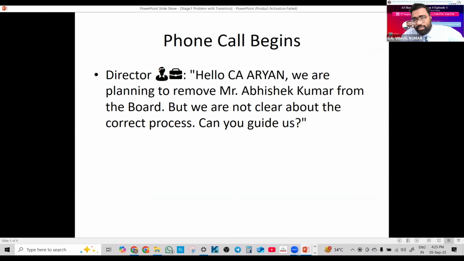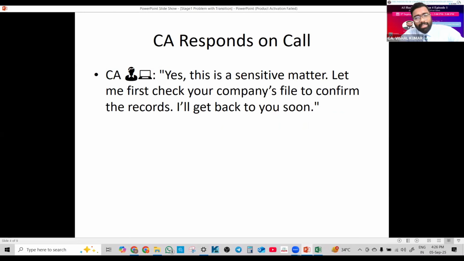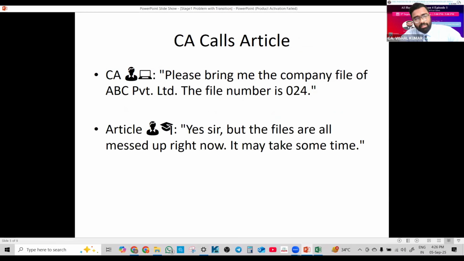Generally, the director calls and tells the CA, "Hello CA Aryan, we are planning to remove Mr. Vishal Kumar from the board, but we are not clear about the correct process. Can you guide us?" The CA replied, "Yes, this is a sensitive matter. Let me first check your company file to confirm the record. I will get back to you soon."